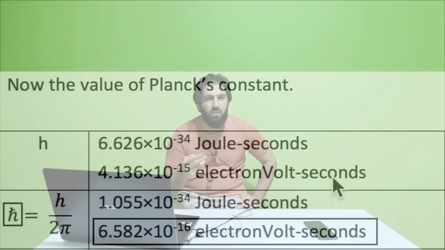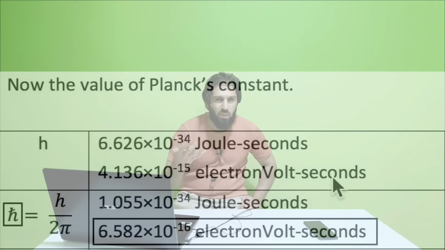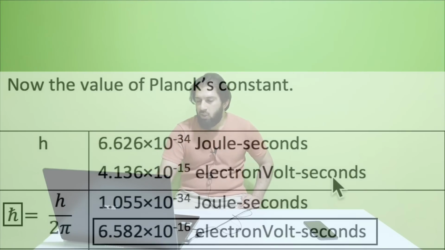The value for reduced Planck constant can be written in 2 ways. The first way is joule second unit. The second method is electronvolt second. So when we made a generalization, we noticed that all the particles' masses are indicated in Quran with the unit of electronvolt, especially mega electronvolts. So because this is a generalization, in this analysis also we will use electronvolt second as a unit of measurement.